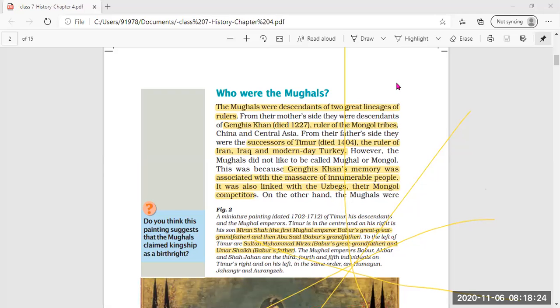The one who has done this scribbling, please erase it. Nobody has done it? Okay, I will find the name from the background and then I will let you know.